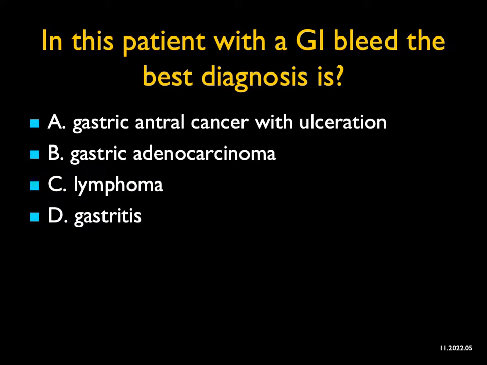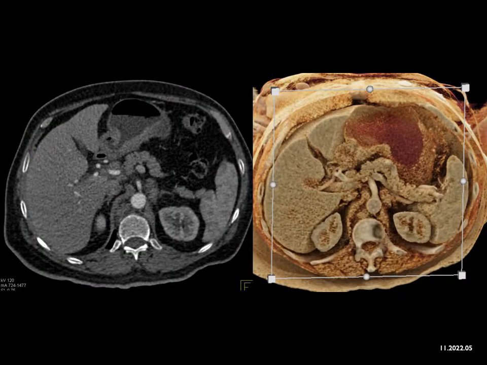In this patient with a GI bleed, the best diagnosis is, now this is a really unfair case. What I'm showing you here on the axials and on the cinematic rendering 3D views is diffuse infiltration of the antrum with an ulcer. So lymphoma usually is bulkier. Gastritis, I'm worried that it's more than gastritis, but it could be bad gastritis.